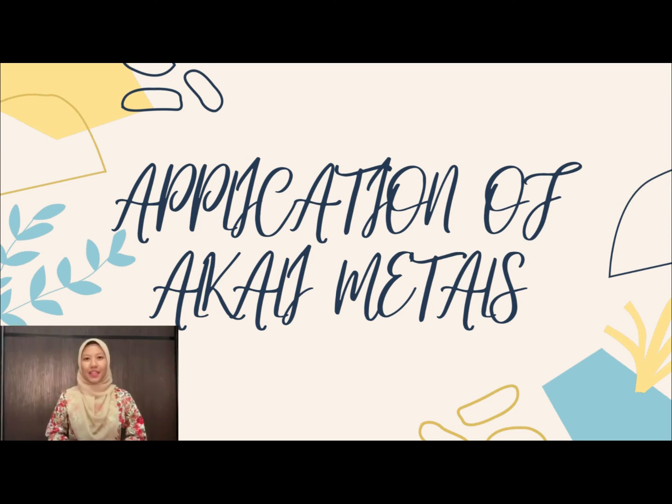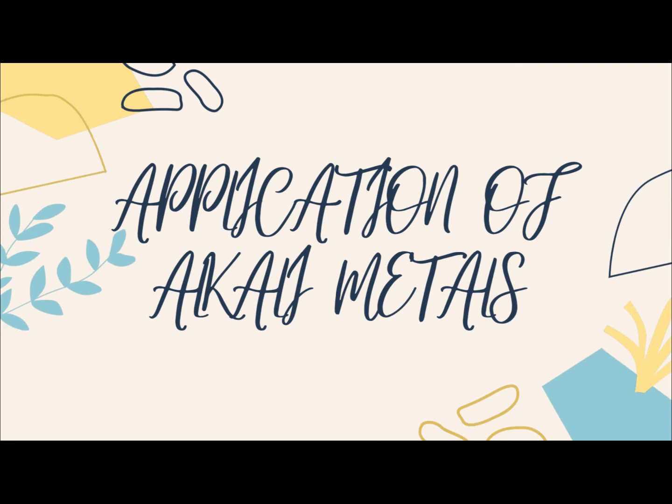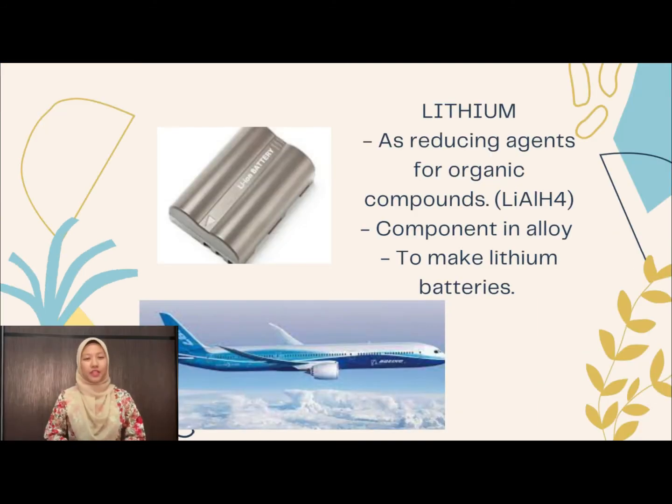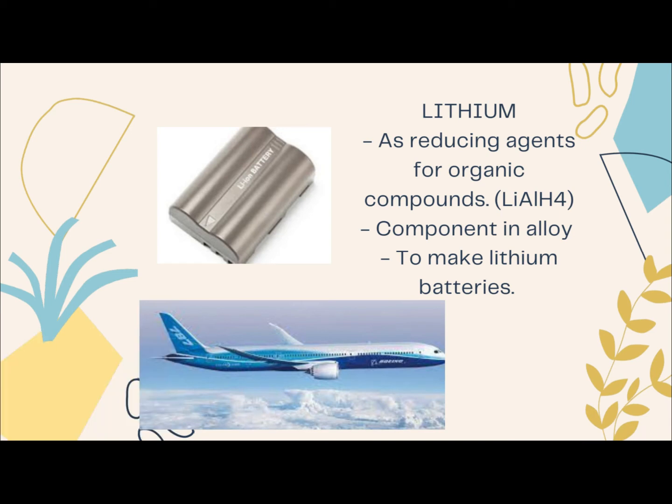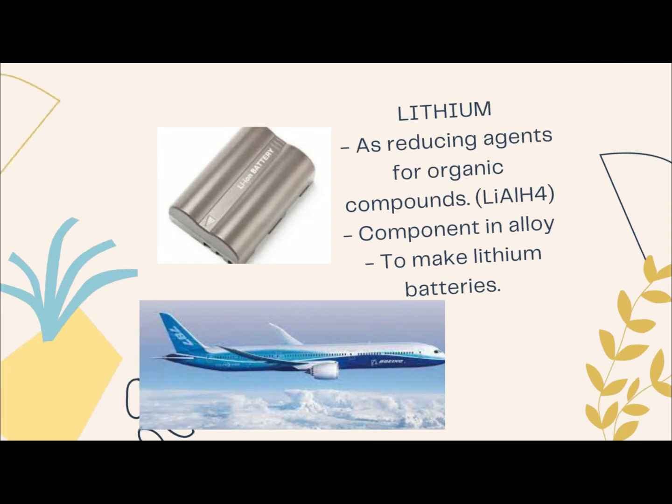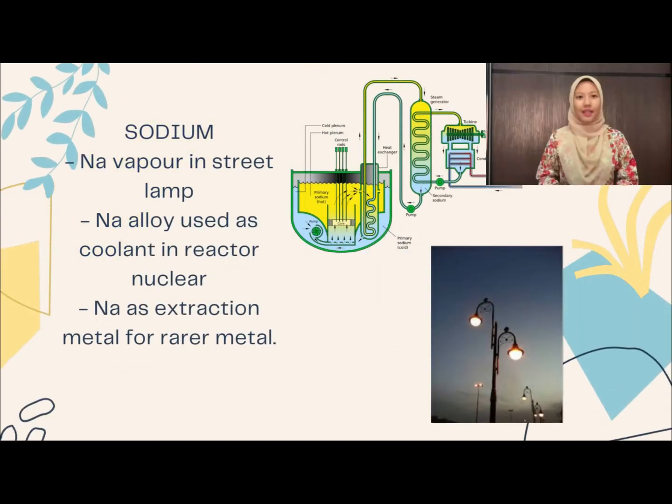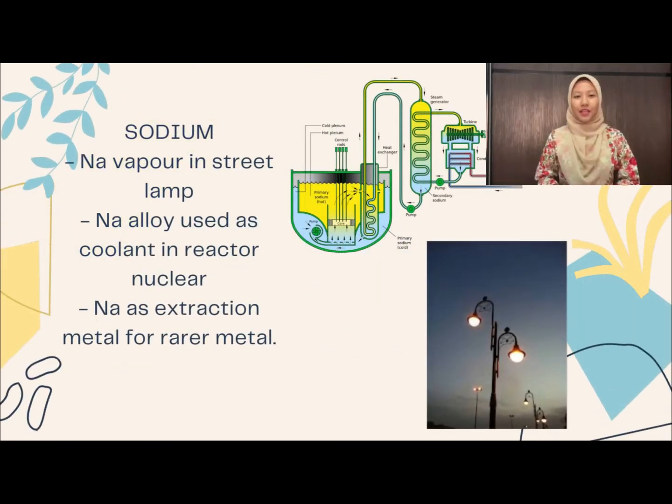Next, some applications of alkali metal elements. Lithium is used as a reducing agent for organic compounds and to produce hydrogen. Lithium is also one of the components in alloys due to its low mass and density. Sodium produces a yellow glow, so it is used in street lights or lamps. Other than that, sodium alloy is used as a coolant in nuclear reactors.